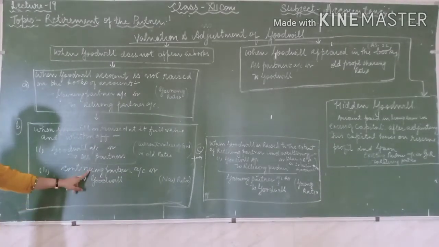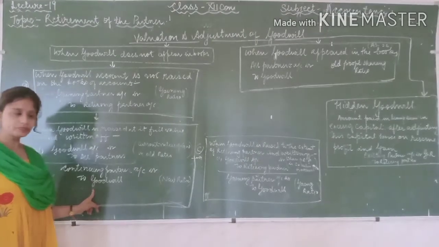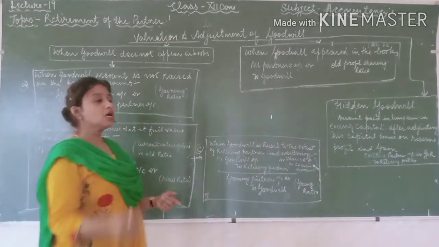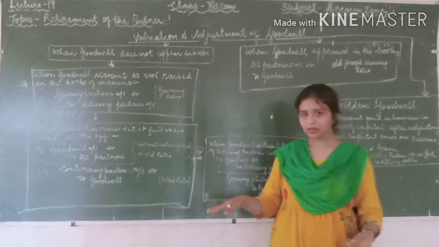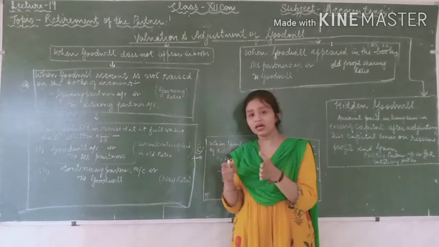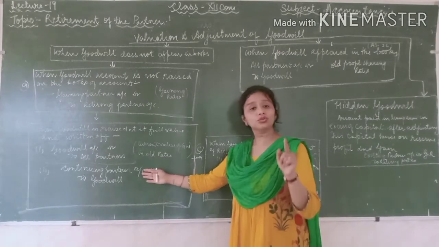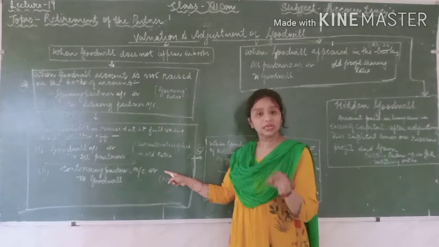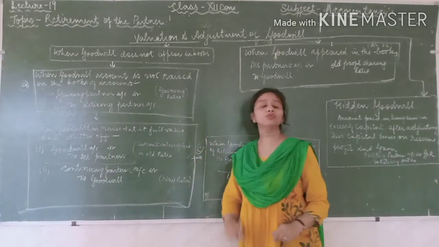How? Continuing partners' accounts debit to goodwill account. In the second entry you will pass that the continuing partners, who are now existing in the partnership. Here the retiring partner will not come, only the existing partners will come. So the second entry you will pass the continuing partners' accounts debiting to goodwill account with the new ratio.